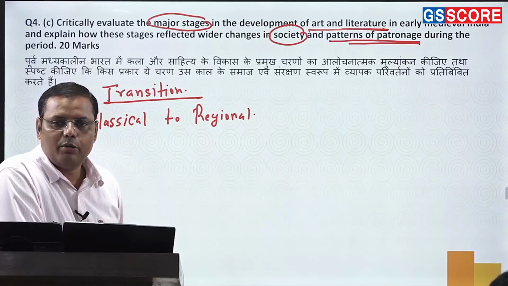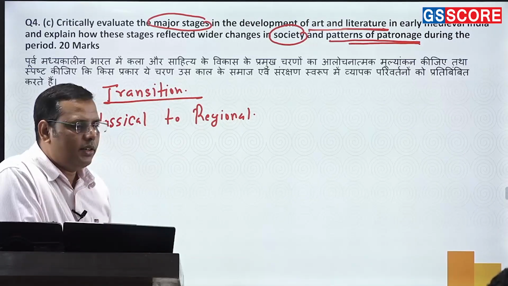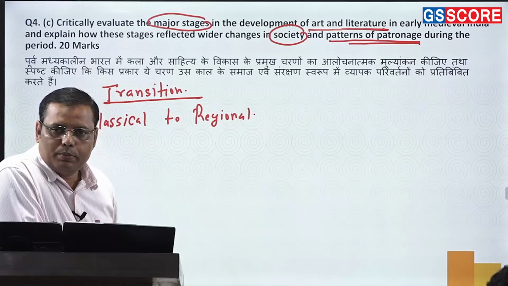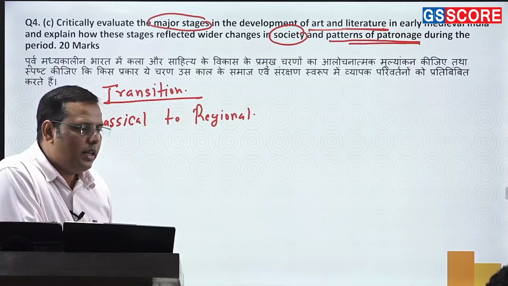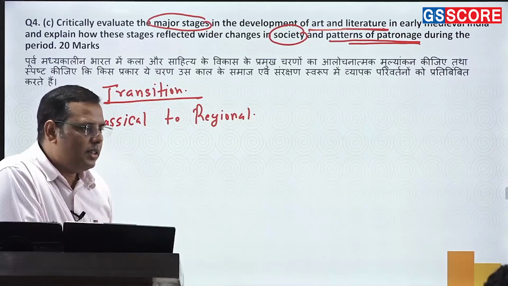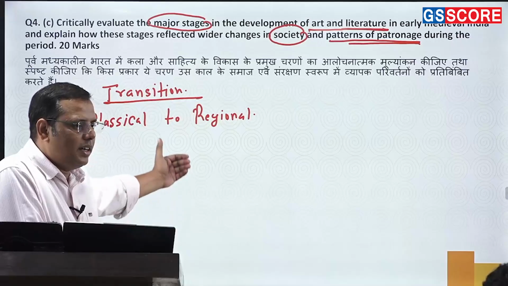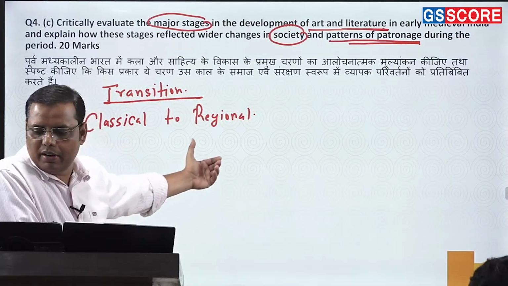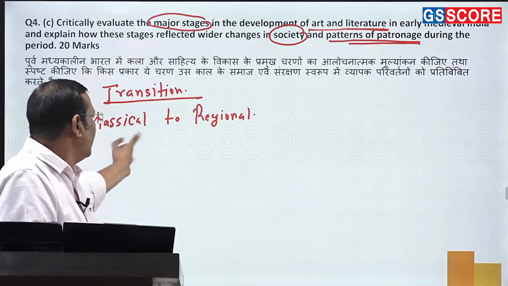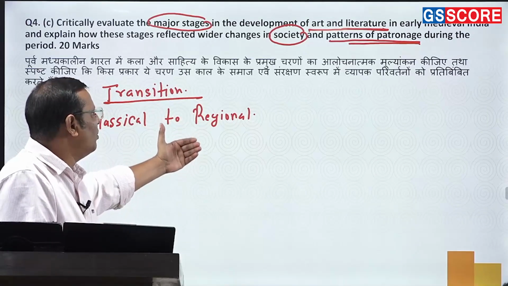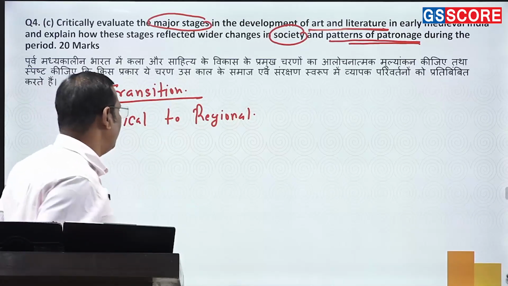Precisely, it is noticeable in which area? Art and literature. So the Gupta period is known as the classical age. The moment you enter the early medieval period, instead of classical, it becomes regional. Whether in Sanskrit literature, Nagara as an art form, or even in sculpture making, you find the sense of the classical was there. Then the moment you enter the early medieval period, it becomes regional.